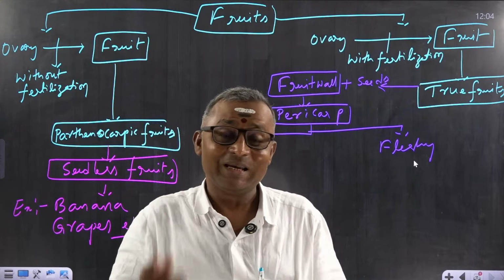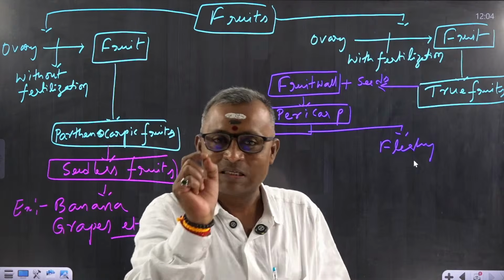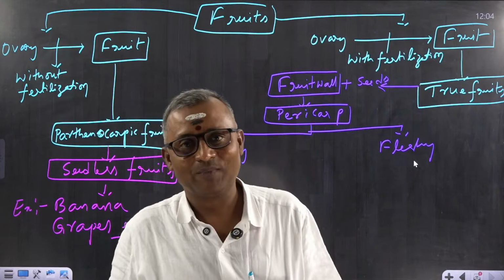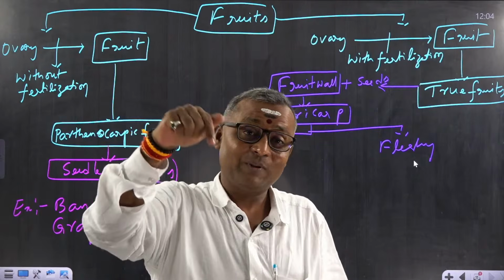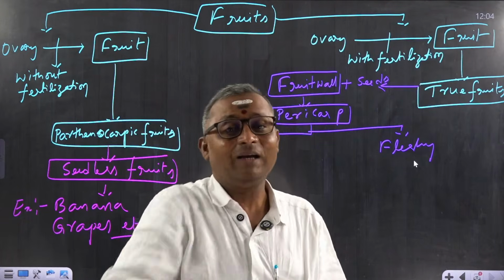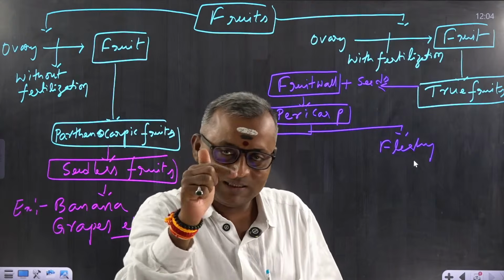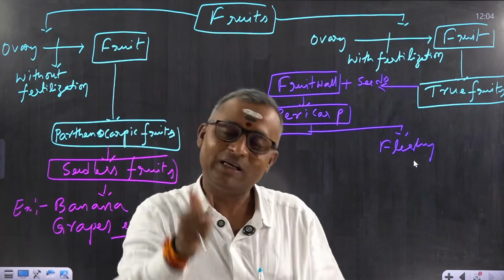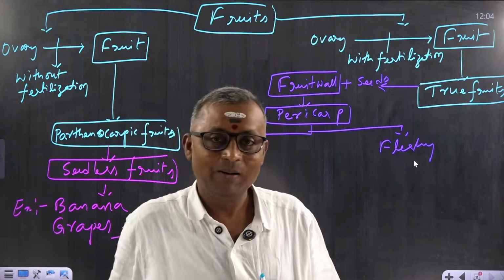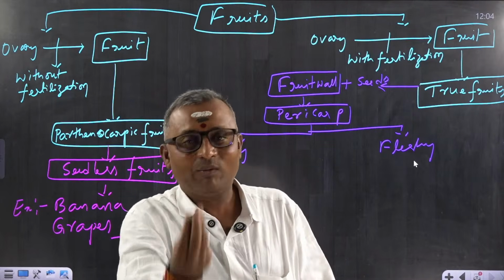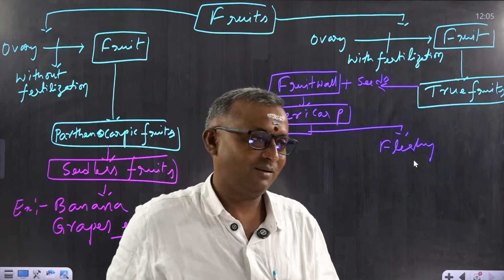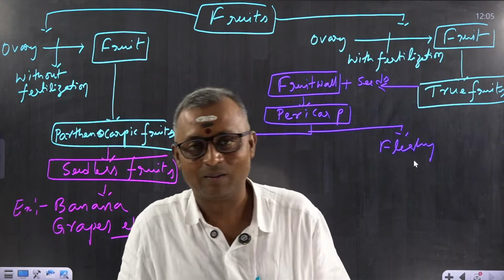Inside the fig, small seed-like structures are there. They are actually fruits, and they are dry fruits. But the whole fig, whatever you are consuming, is not a dry fruit. It is a peduncle. So you have to be clear.